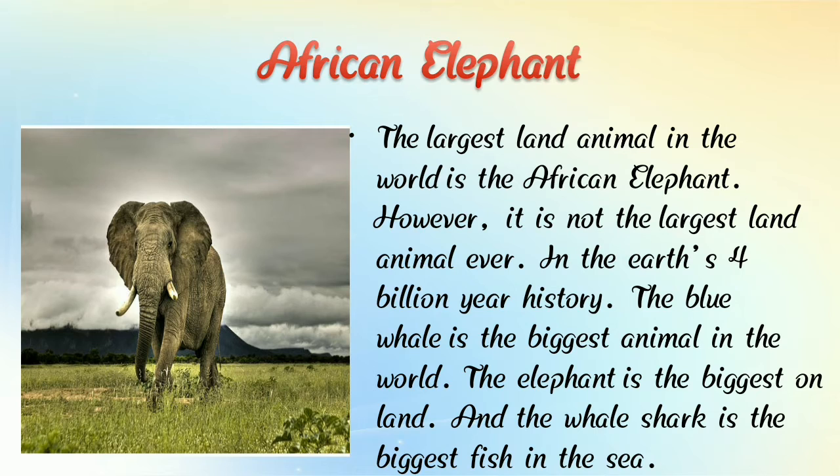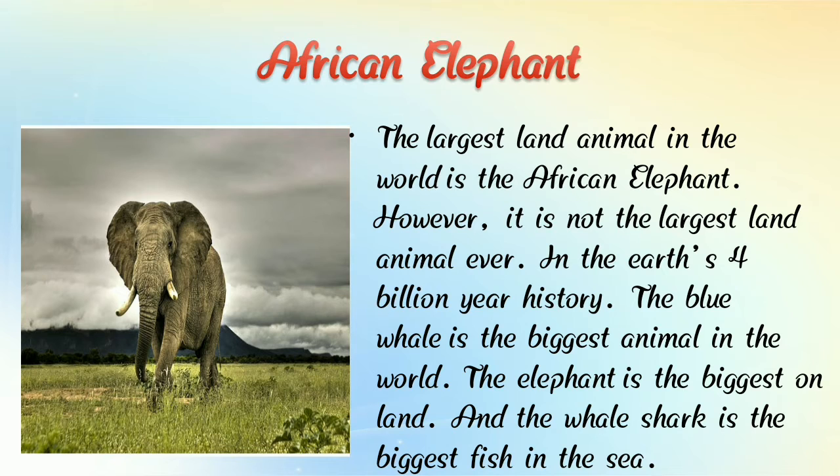The largest land animal in the world is the African elephant. However, it is not the largest land animal ever in the Earth's 4 billion years history.